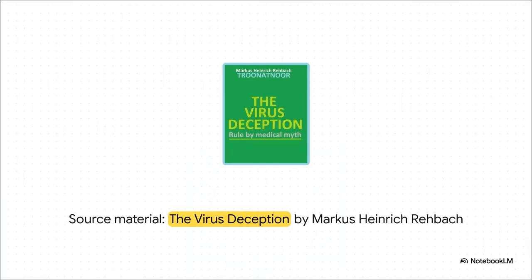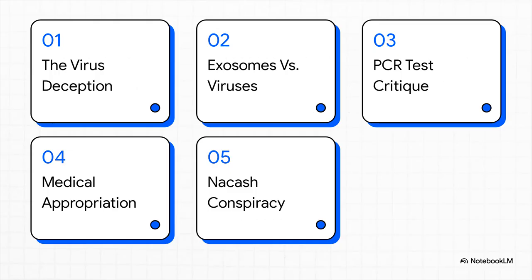So, the source material we're unpacking today is Marcus Heinrich Rehbach's book, The Virus Deception, Rule by Medical Myth. In this explainer, we're basically acting as your tour guides through the author's very specific architecture of belief. We aren't here to endorse or debate the claims, but rather to unpack the material and show you exactly how he built his argument, starting all the way down at the microscopic level of cellular biology up to a grand millennia-spanning historical narrative. Okay, let's dive into this.